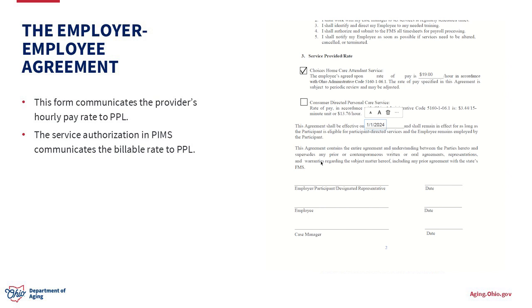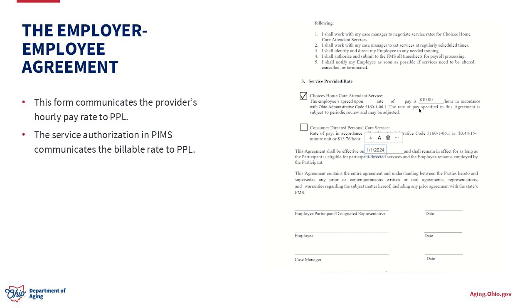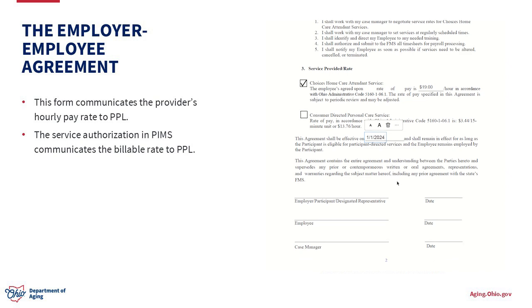And then from there, everyone signs: the employer designated representative, the employee, and the case manager, and that's everybody agreeing to the hourly pay rate and the start date. I would be mindful if it's a new individual where you still need to make the PPL referral and PPL still needs to do their onboarding. I would just let them know that the onboarding still needs to occur before an official start date can be set, so they know that there is still a little bit more time before they can start service and start getting paid. And that is the employer-employee agreement.